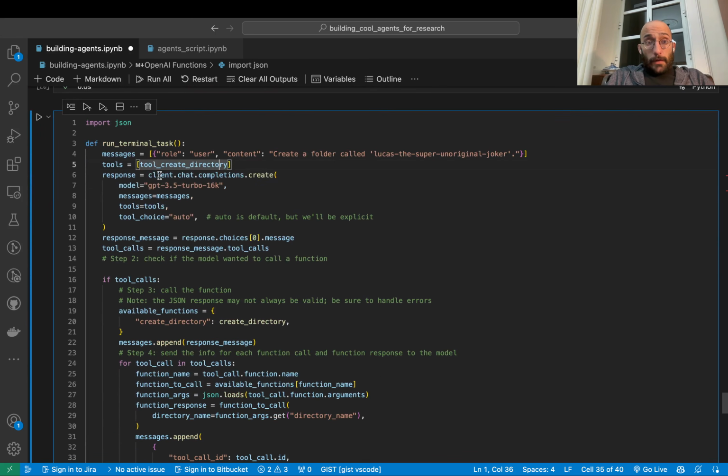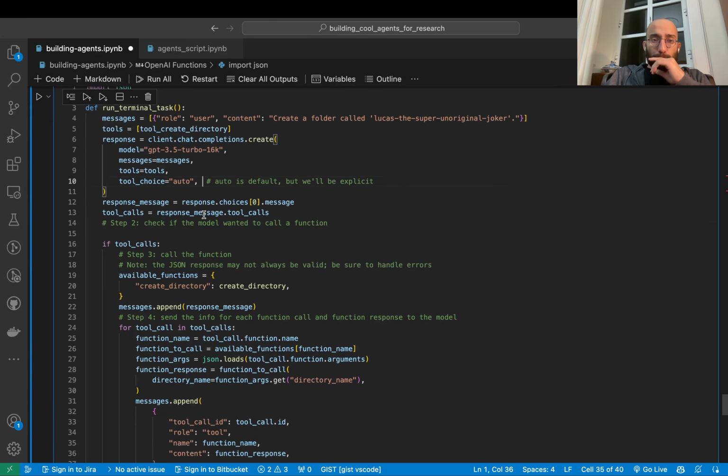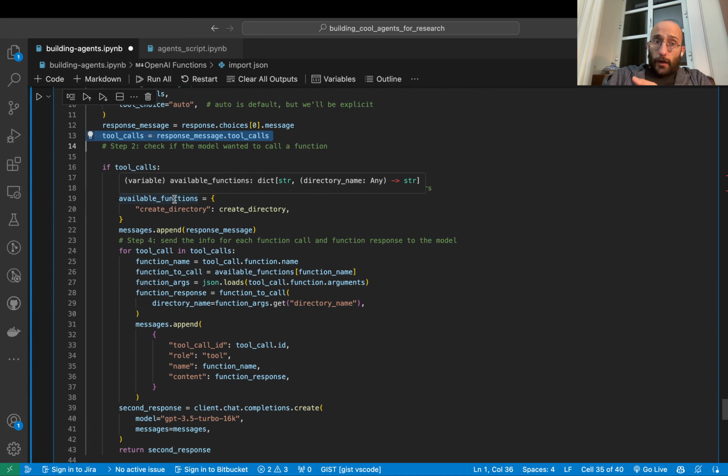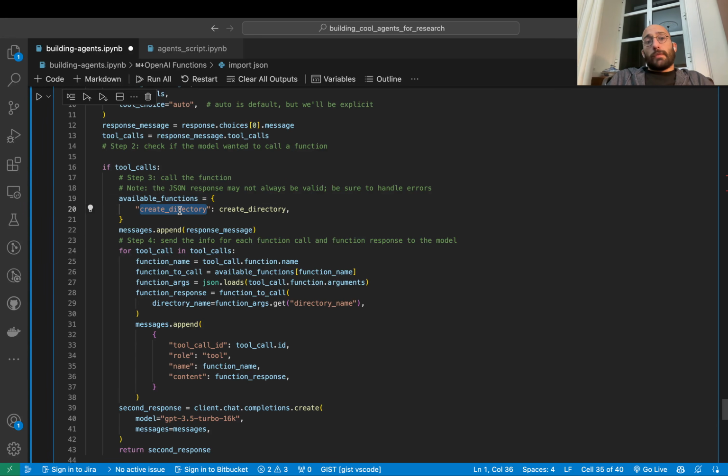And we set up the response from the model, and we give the tools here. We set the tool choice to automatic, even though auto is the default. I'm putting it here because in the OpenAI documentation, they put it there as well. So now I get the output. I check if there are tool calls. If there are, I set the available functions dictionary.